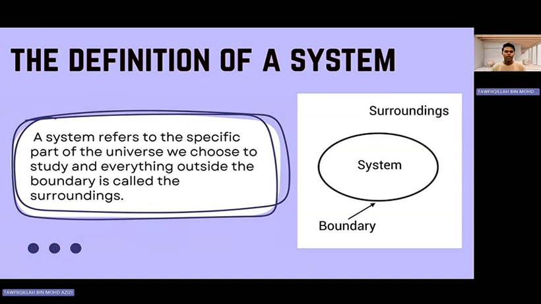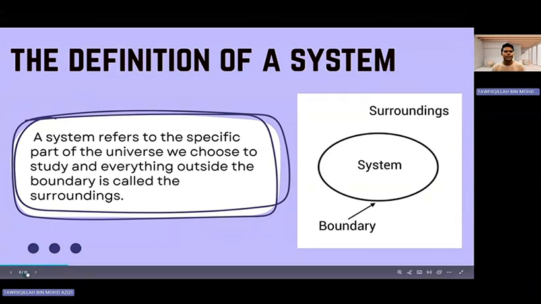So here we have the definition of a system. What is a system? A system refers to the specific part of the universe we choose to study, and everything outside the boundary is called the surroundings. Think of it like drawing an imaginary boundary around something. Inside the boundary is what we call the system, and outside we call surroundings. That is the definition of a system.